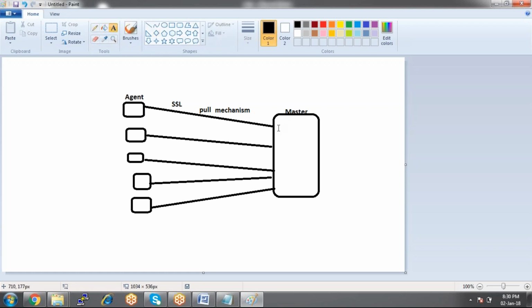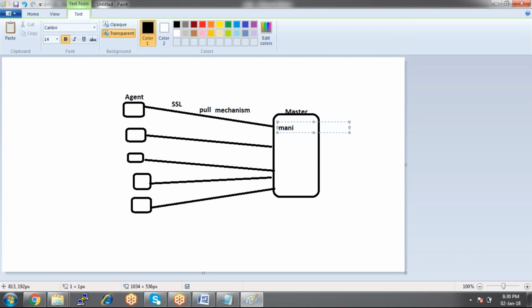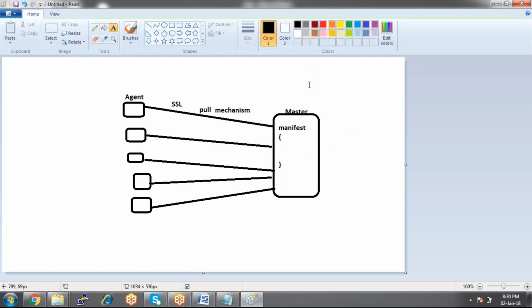On the master we write the manifest. Right, so this is how the architecture works here.